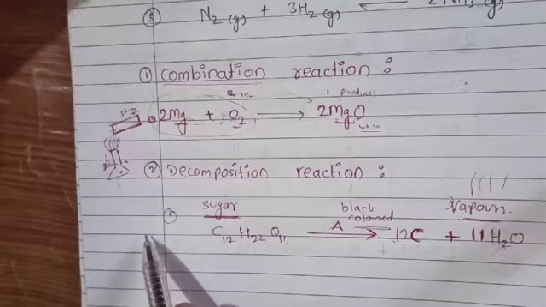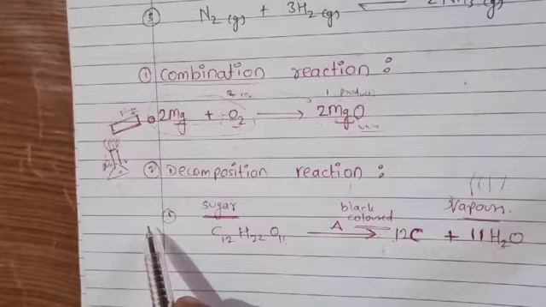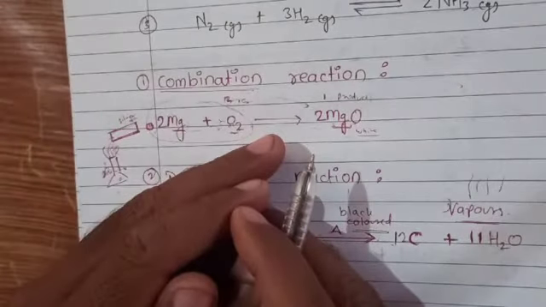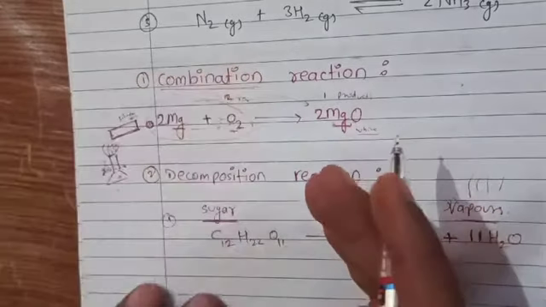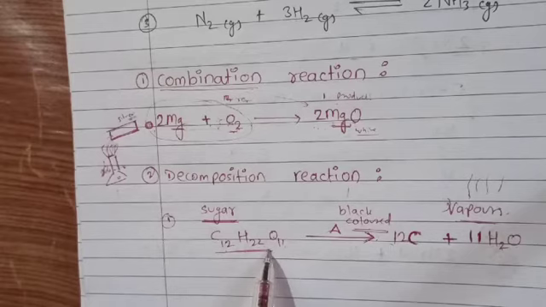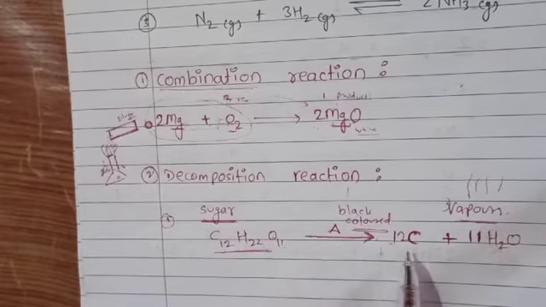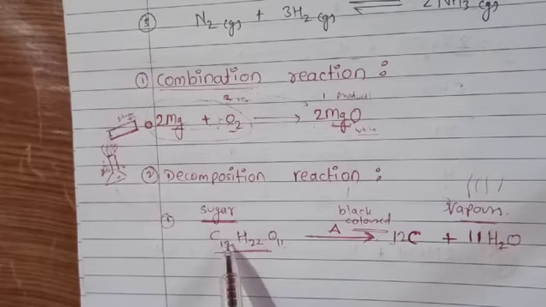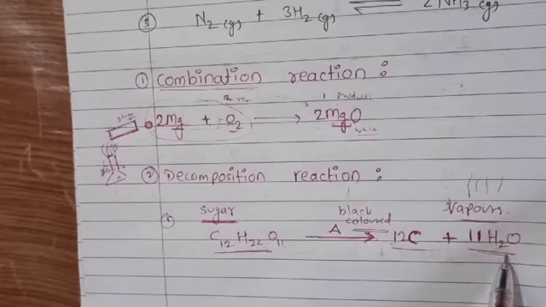What is a decomposition reaction? As its name indicates, to decompose means to split out, to get separated from one another. Means what is happening here? There is a single reactant and after some process, here the process is to give heat, it is decomposed, it is split into two parts, that is two products.